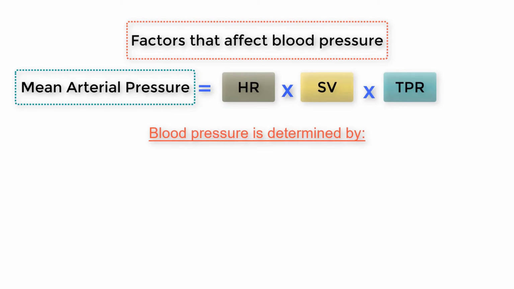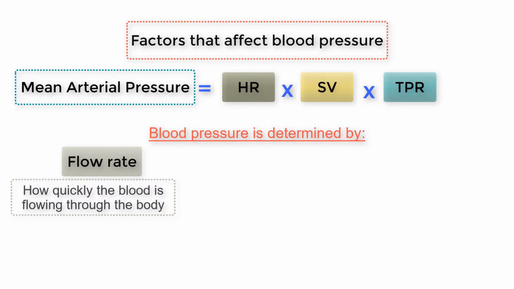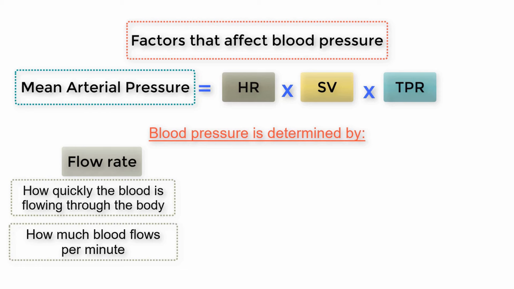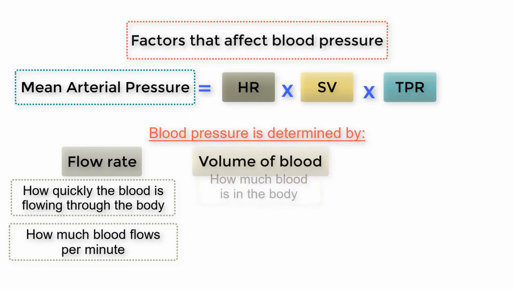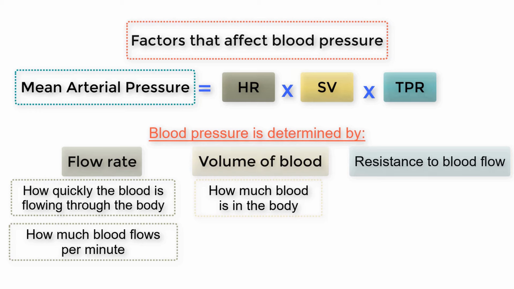Blood pressure is determined by the flow rate, meaning how quickly the blood is flowing through the body, or how much blood flows per minute. Blood pressure is also determined by the volume of blood, meaning how much blood is in the body. And lastly, blood pressure can be regulated by resistance to blood flow. This formula for blood pressure is discussed in greater detail in the video on this channel on mean arterial pressure.